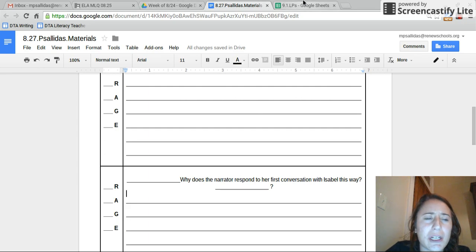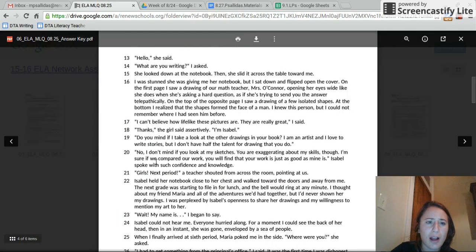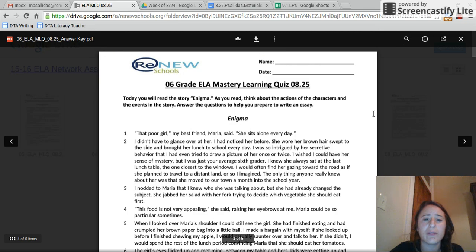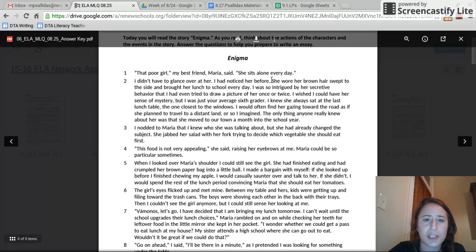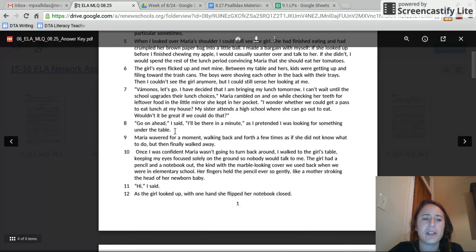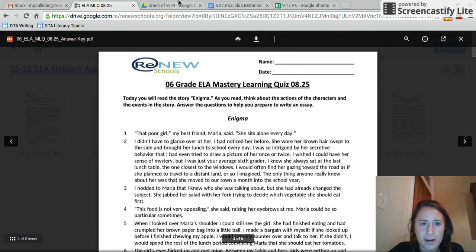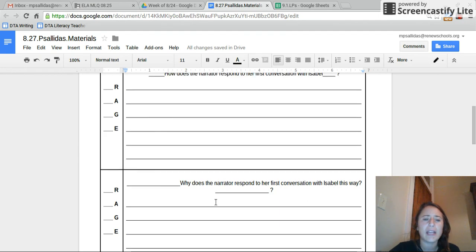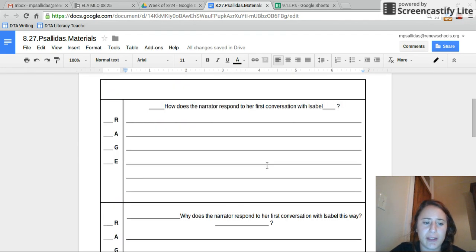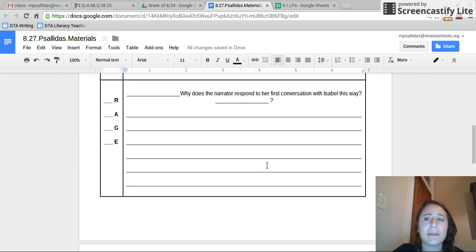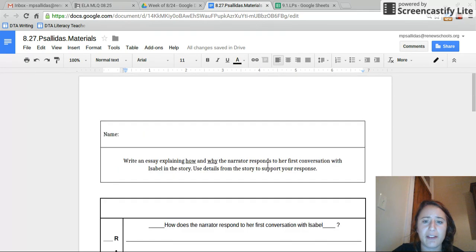So whenever we're asking why about characters, why a character would do something, that's when we pull on our background knowledge about a character and whatever else we've learned about them so far in our passage. So that's where you're going to try and go through the text before this and think, okay, what do I know about my narrator that tells me why she would be like this with Isabel? So go ahead and complete that second RACE paragraph. When you are done, take out your independent reading book.